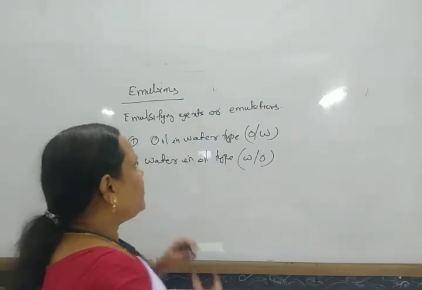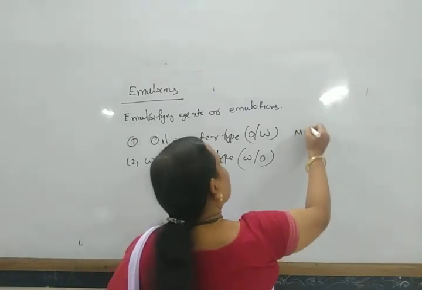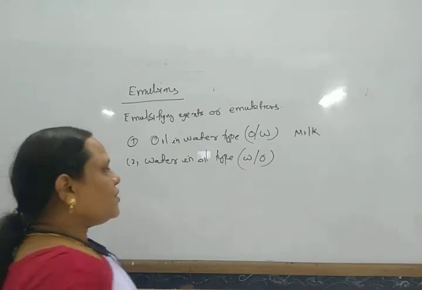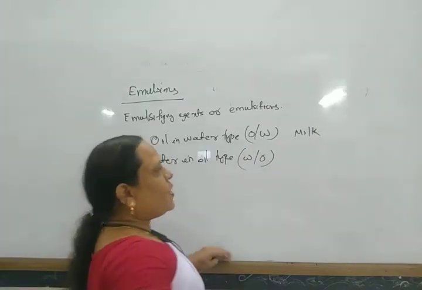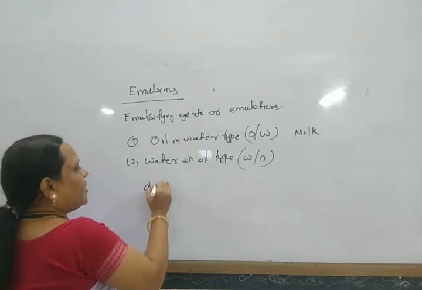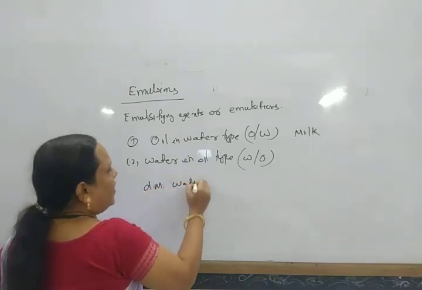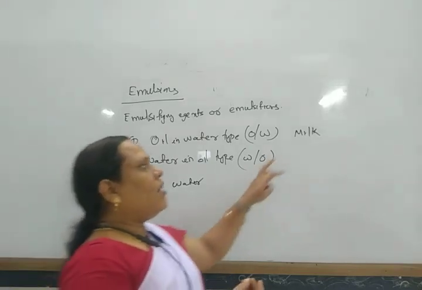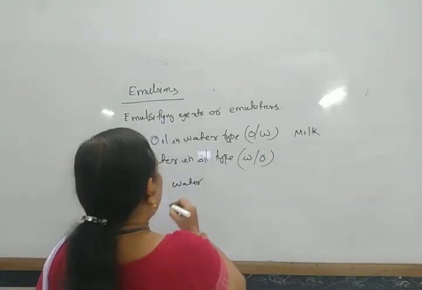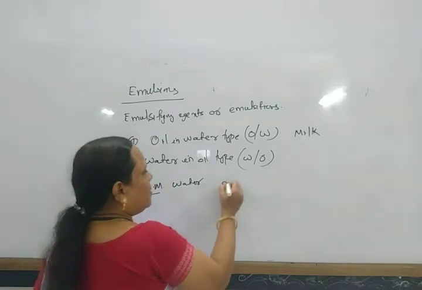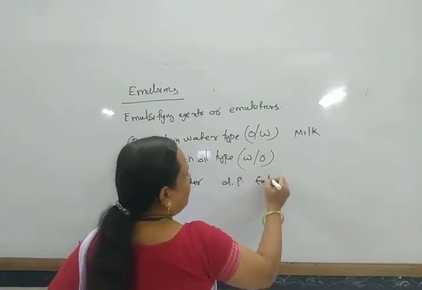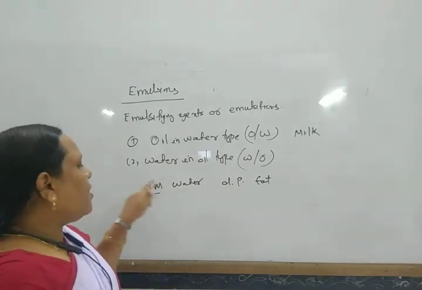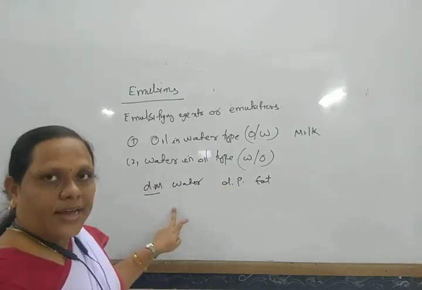Milk is an example of oil in water type. Here the dispersion medium is water, and the dispersed phase is fat. The fat globules are present in water. So this is oil in water type.